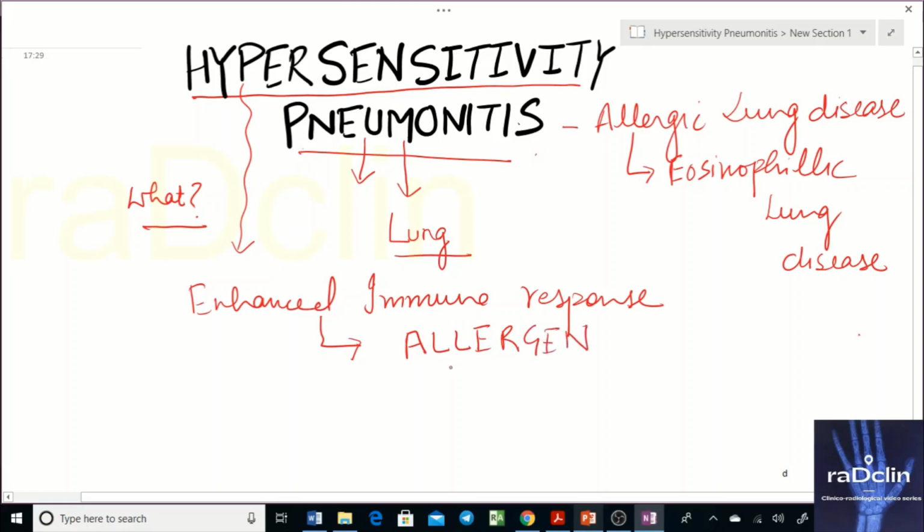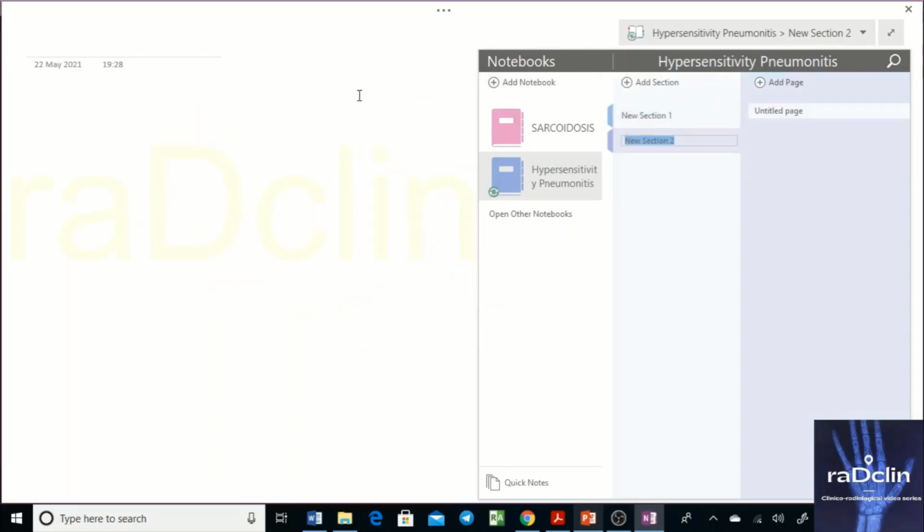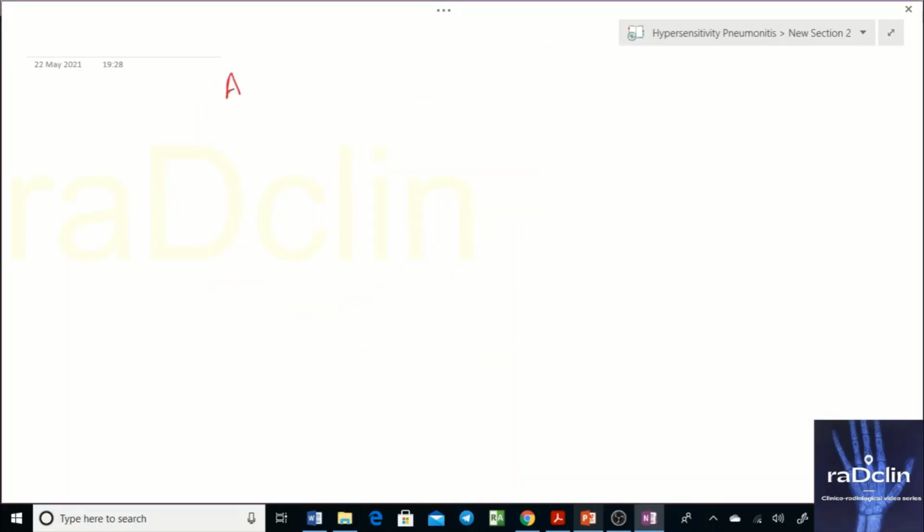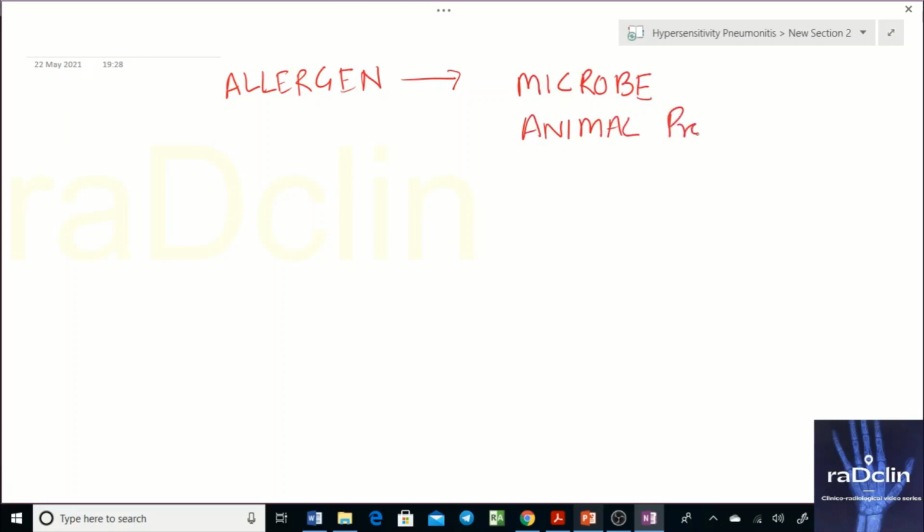Now what type of allergen? That is the next question somebody needs to know. The allergen could be anything, but if we classify it into a few categories, it could commonly be a microbe, an animal protein, a plant protein, or something called a hapten.